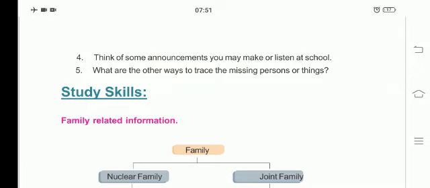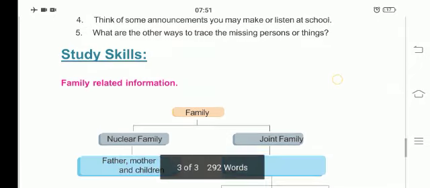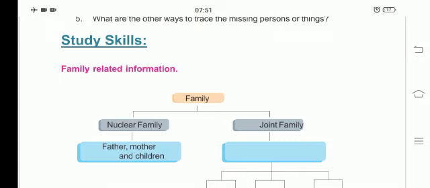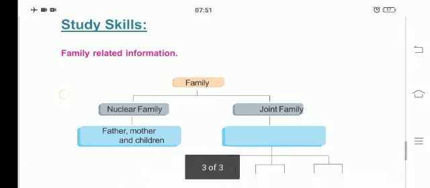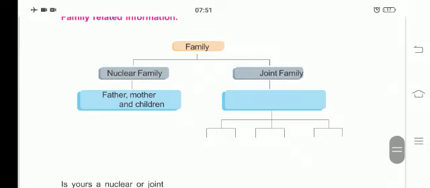So this is about the listening activity. In the next section you have study skills, about family related information. Here, families are of two types. One is nuclear and the other is joint, isn't it?